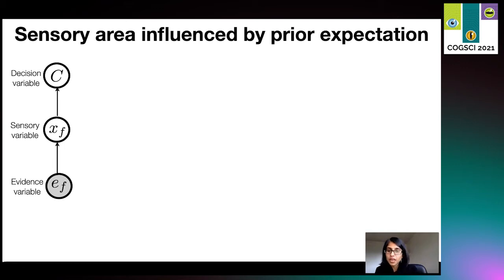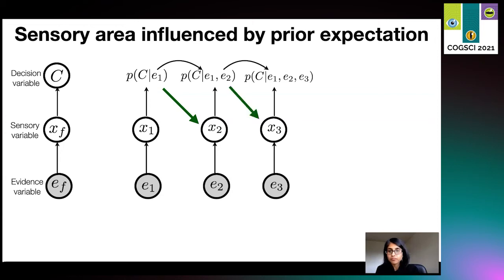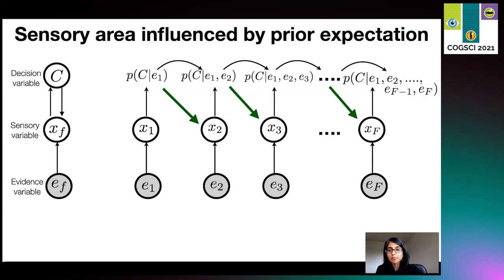Now, another aspect in our previous work is that in our model, the sensory neurons denoted by X represent posteriors. Now, one can think of it as our current belief about the correct choice of the trial influences our sensory percept of the upcoming evidence. So here, X2 not only reacts to information from E2, but is also influenced by prior expectations about the correct choice so far. That is P of C given E1. And this continues. We denote this by an arrow coming from C to X.